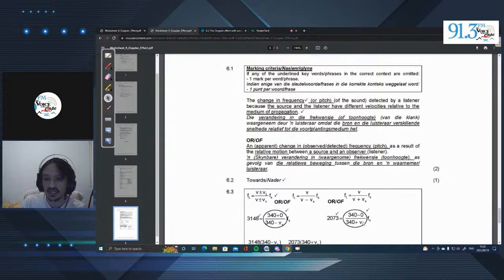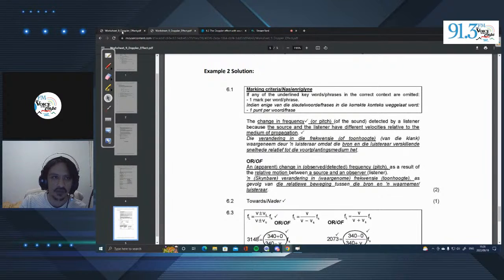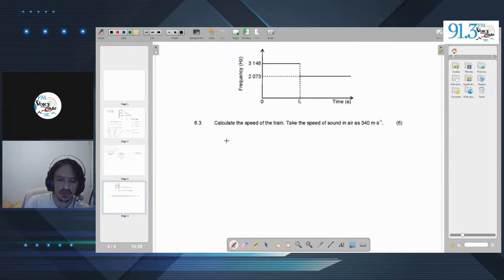So notice how it's reversed, compared to when it is the source that's moving and when it's the listener that's moving. But in this case, the listener is standing still. So we can go ahead, pop this open here, and let's just input the information.